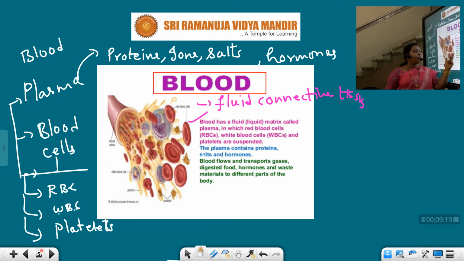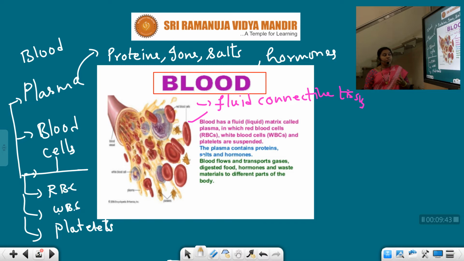So here our blood flows and transports gases, digested food, hormones, waste materials to different parts of the body. See children, so many things it is supplying, collecting and carrying.